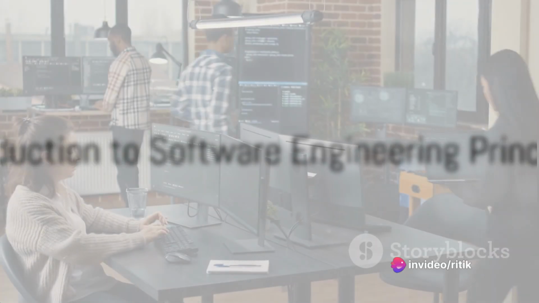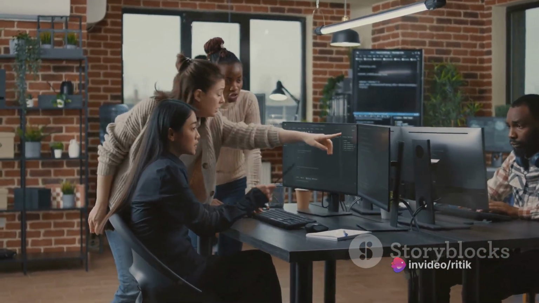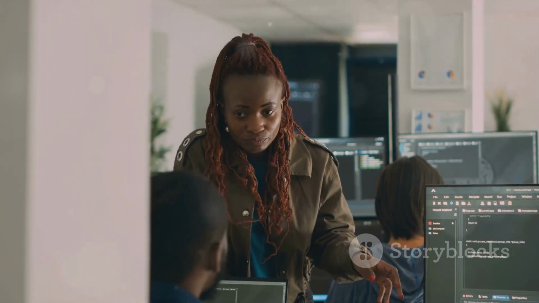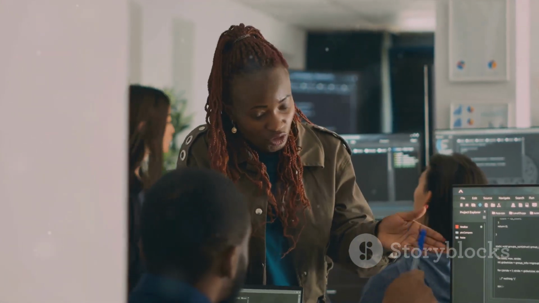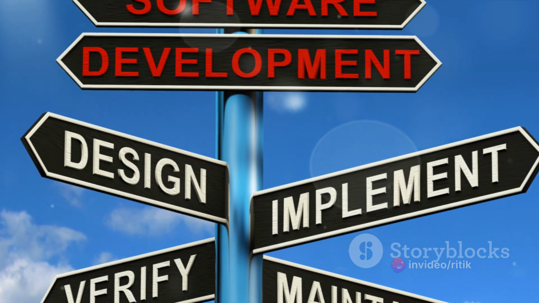Ever wondered what principles guide the work of software engineers? Well, just like architects or doctors, software engineers also adhere to a set of principles. These principles are not just random rules, but rather, they are carefully crafted guidelines that help engineers navigate the complex process of building software. They ensure that the software is robust, maintainable, and efficient.